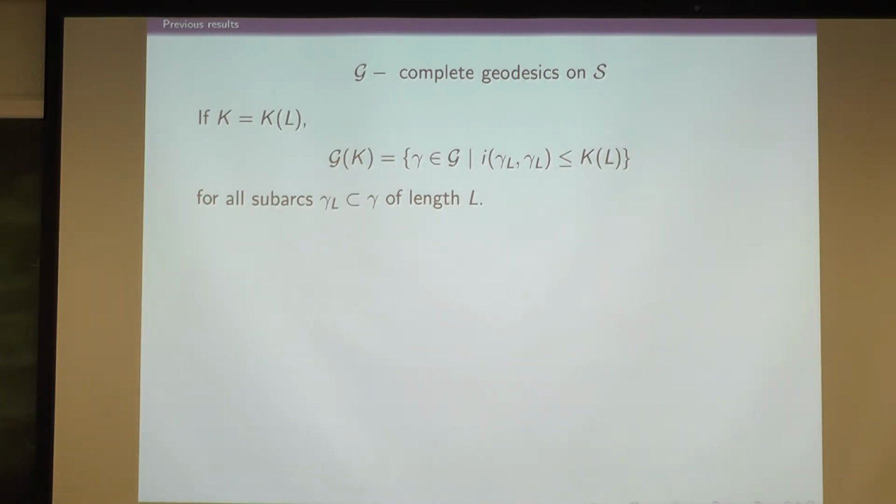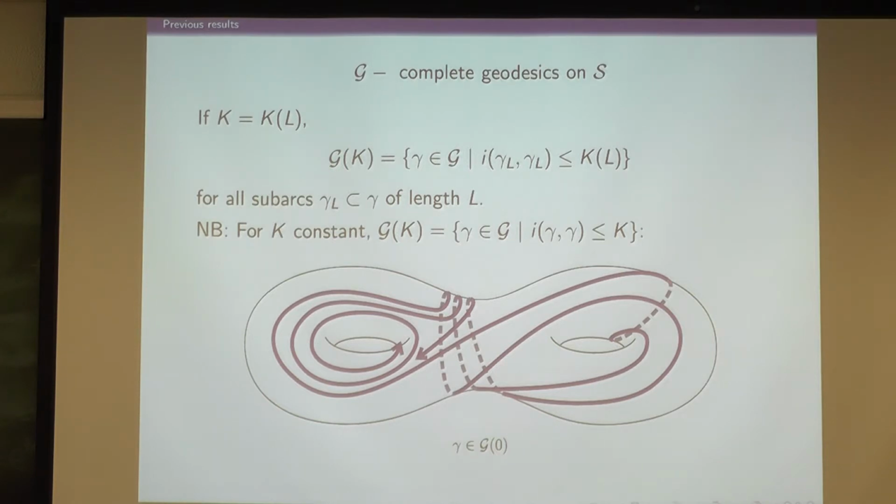Right? So if K is some function of L, then we say G of K is the set of geodesics so that on each subarc of length L, you have at most K self-intersections. Right? Okay. K of L. Okay, so for K, yeah. Yeah? So is it obvious that every complete geodesic will belong to G of K for some K? Yes, because you can't have more than roughly length squared self-intersections on an arc of length L. Yeah, or length squared. That's right.